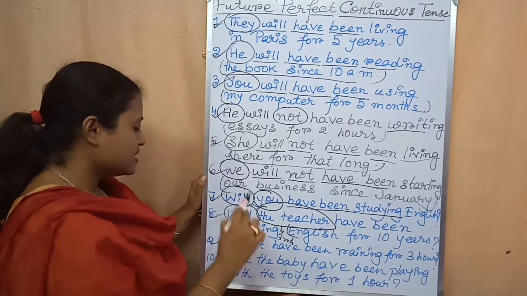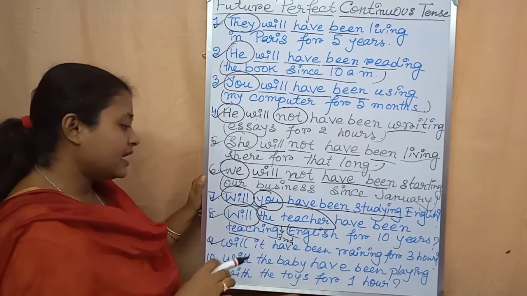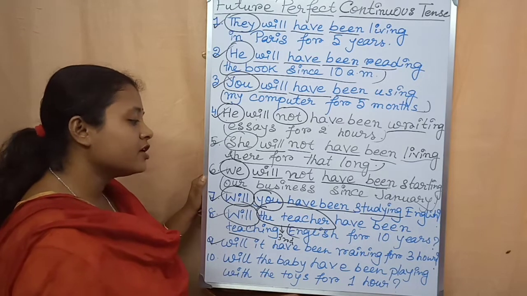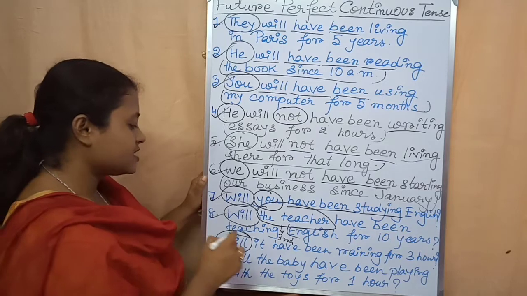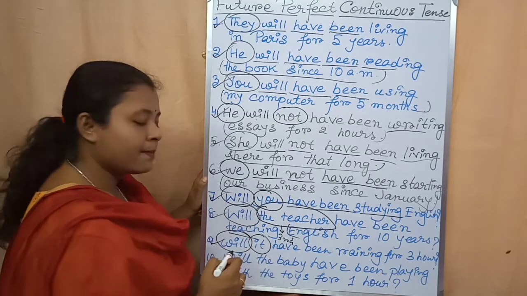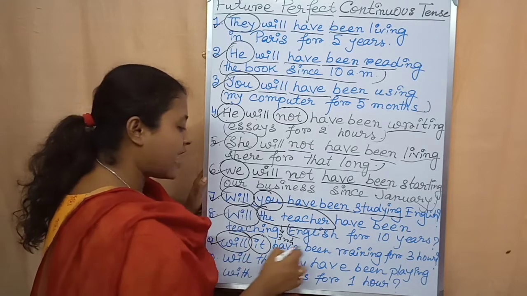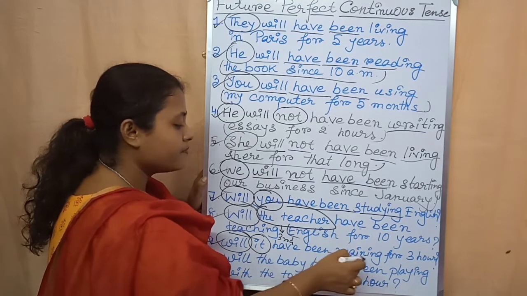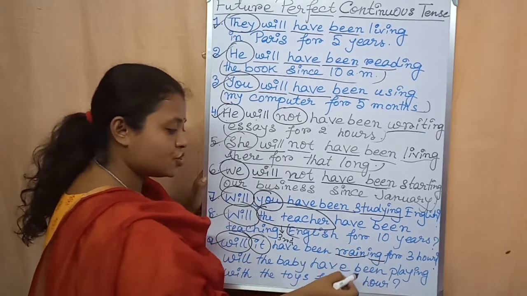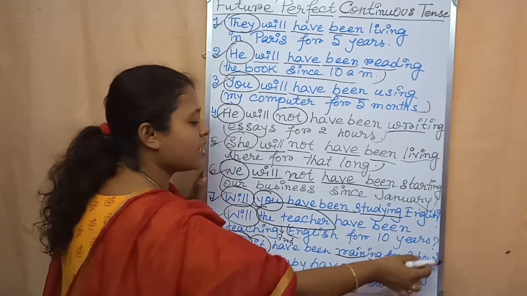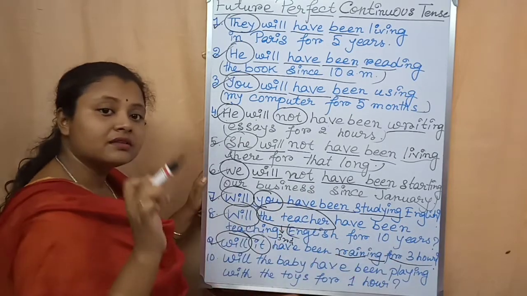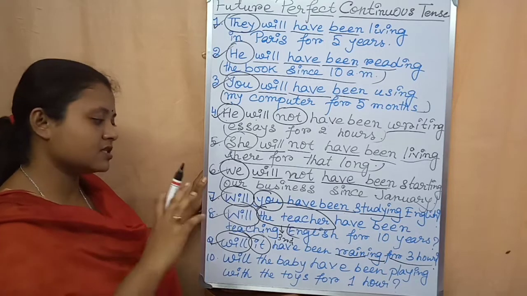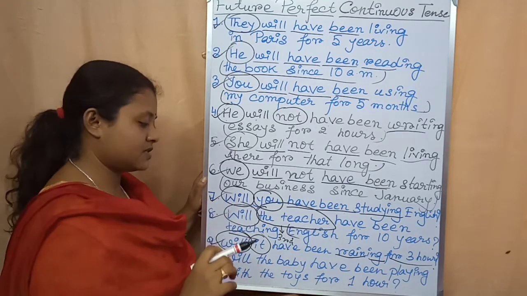Now come to 9th example. Will it have been raining for 3 hours? So will, at first we will write, then it, third person singular number, have been, then verb, rain, then ing. For 3 hours it is the object. Will it have been raining for 3 hours? At the end, the question mark will be there because it is an example of interrogative sentence.